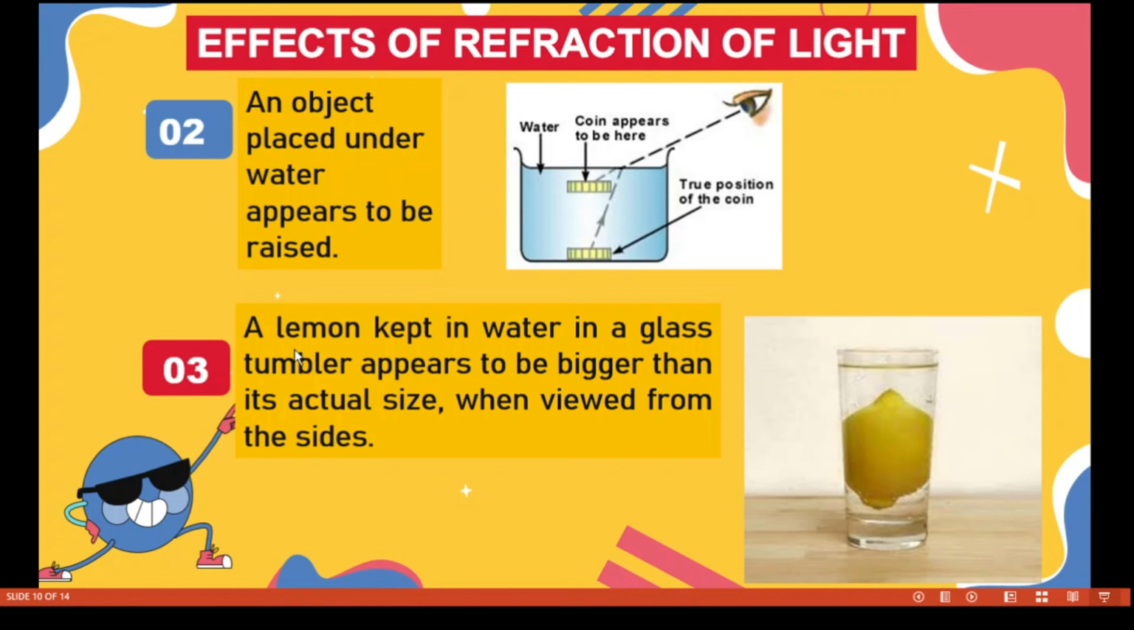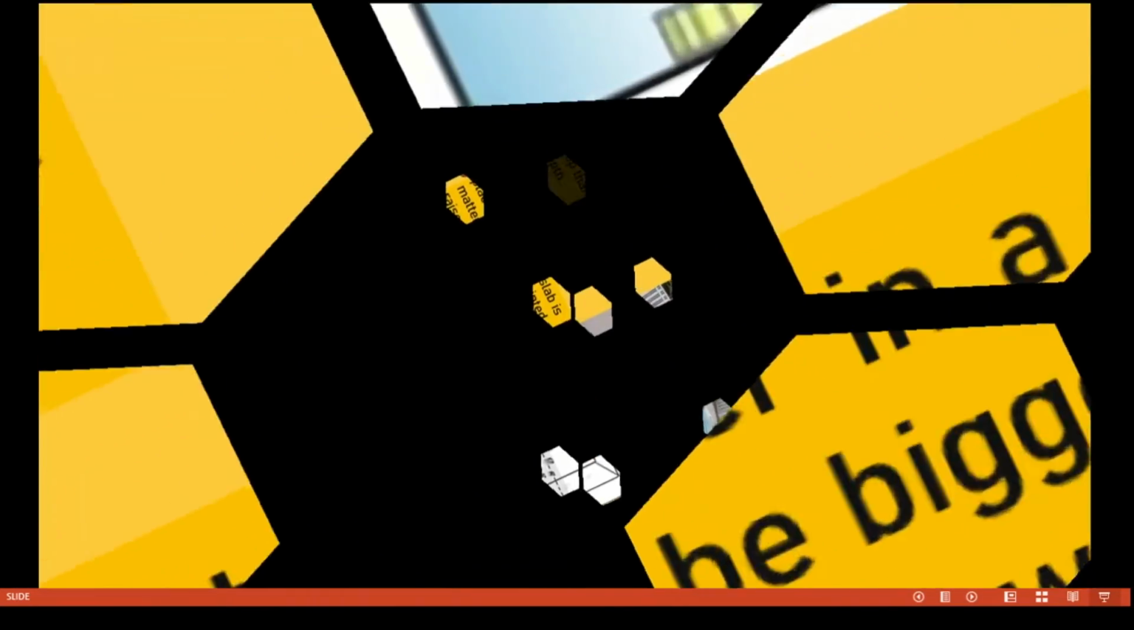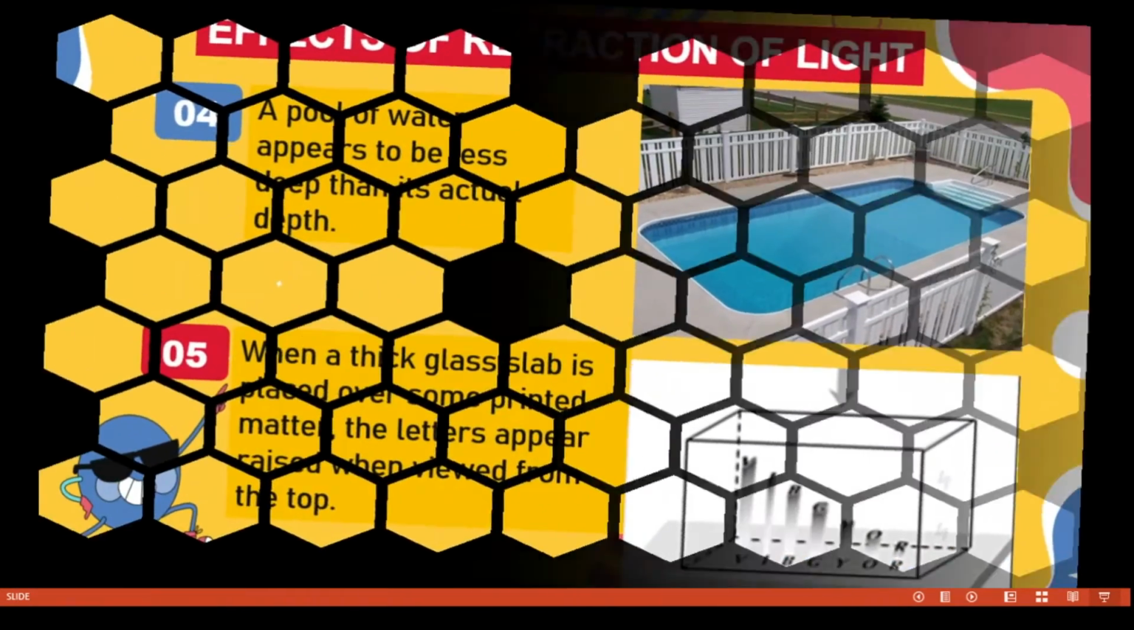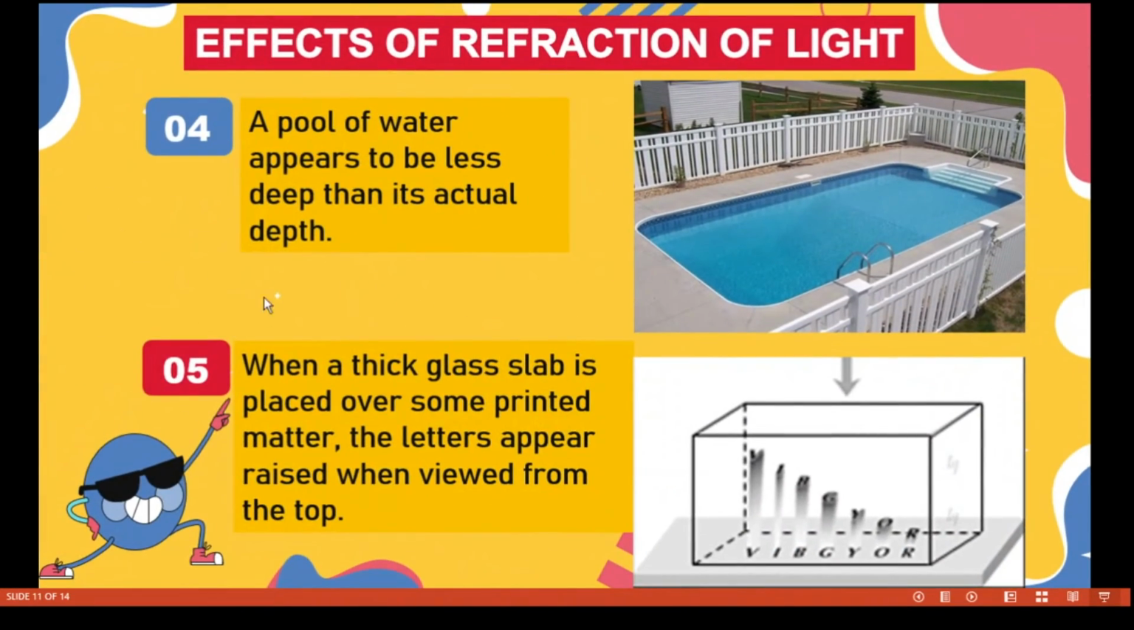The next effect of refraction of light is that a lemon kept in water in a glass tumbler appears to be bigger than its actual size when viewed from the sides. Also, a pool of water appears to be less deep than its actual depth. If you look at the pool from the upper side, it appears to be less deep than its actual depth.